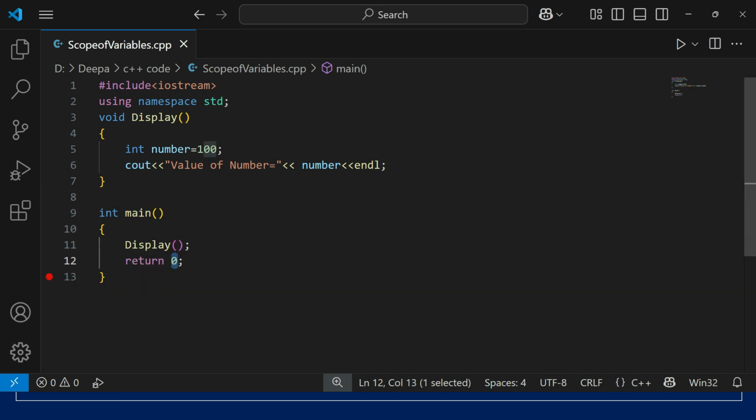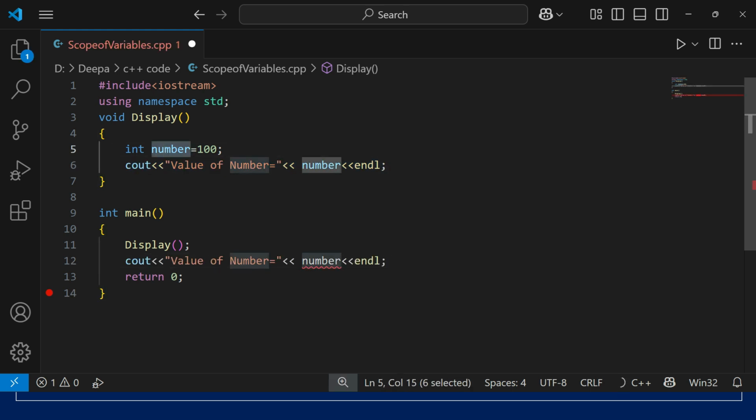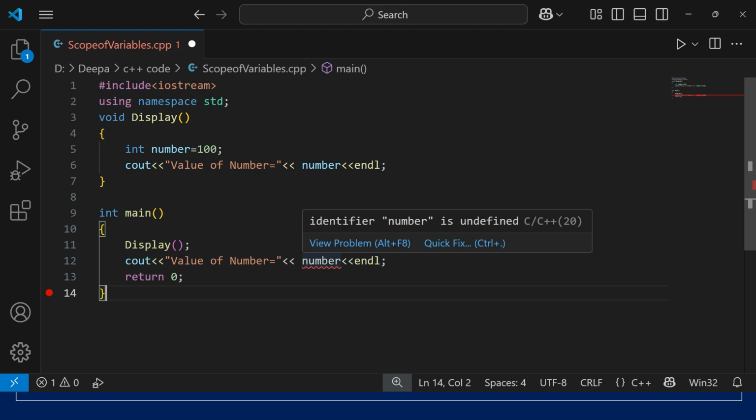Now the same cout statement we will write into the main function. Anyway, we know we have defined this variable, so we'll write this. Oh, but it's showing an error. Identifier number is undefined. It means the variable is not defined.